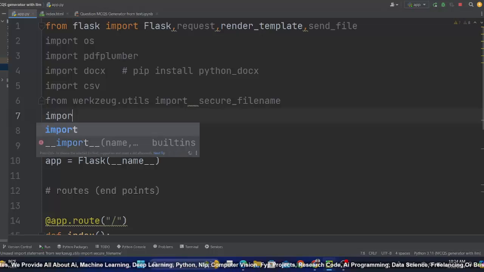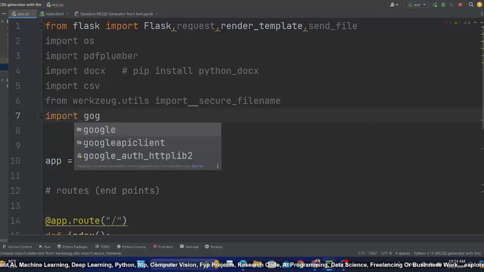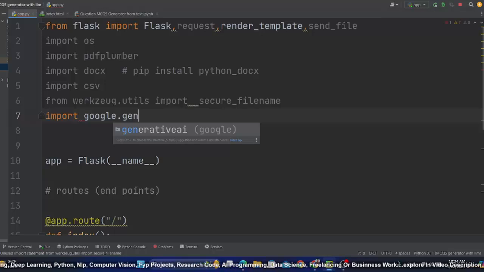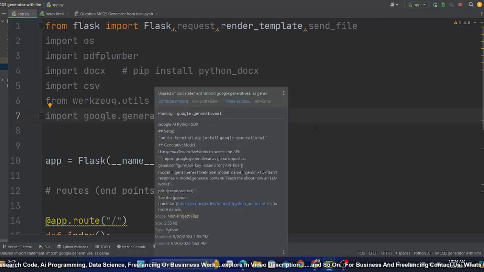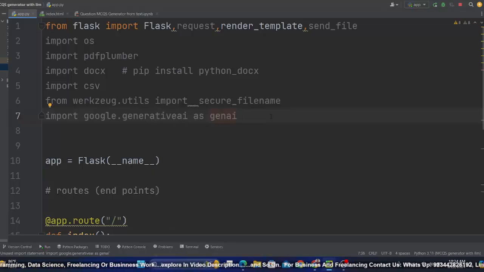And finally, the most important, you need to import google.generativeai as genai. Now if you don't know about Google Generative AI, this is basically a library that provides you built-in LLM models or APIs of Google Gemini. Okay, and I've shown you a lot in previous few projects how to use the APIs.